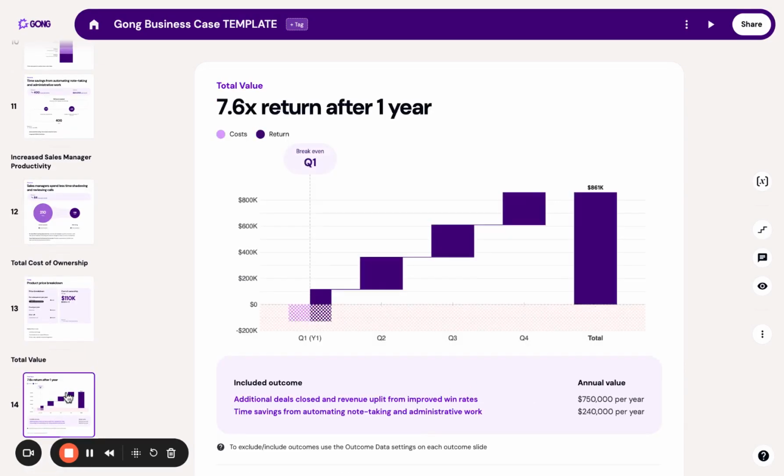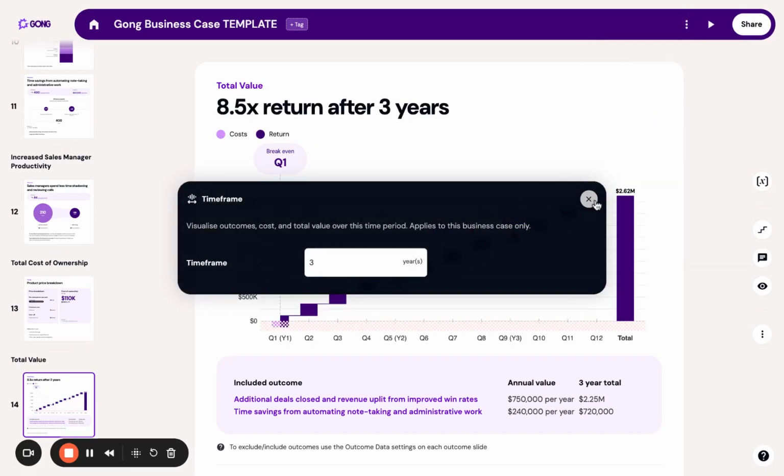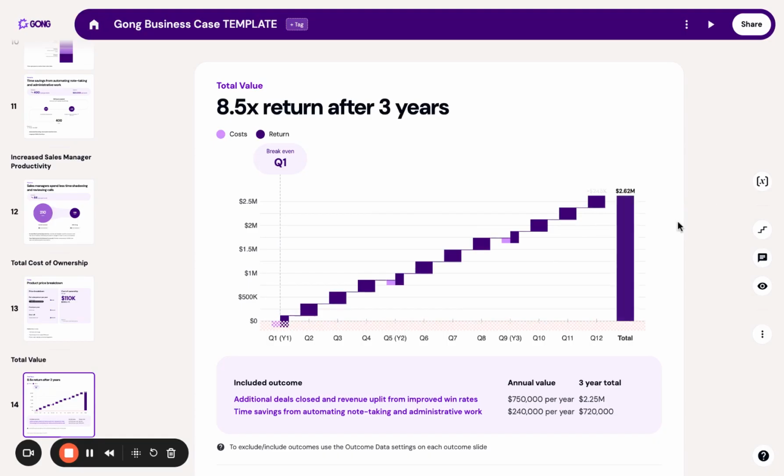And as we can see, despite the costs, there is substantial value gained from using Gong. And currently we're looking at this on a 1-year outlook. We might want to change this to a 3-year outlook, and this will only increase the value returned over time. And we can actually see where those areas of value are coming from at the bottom.